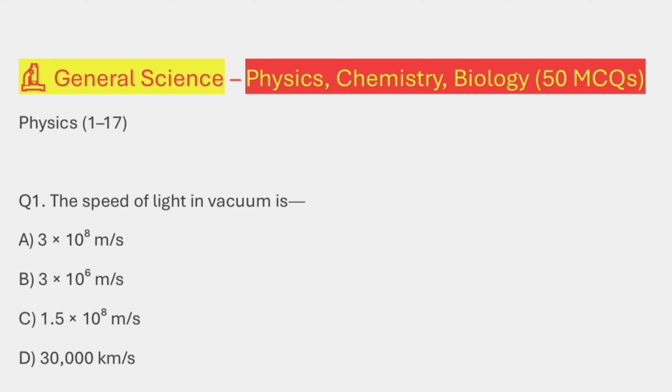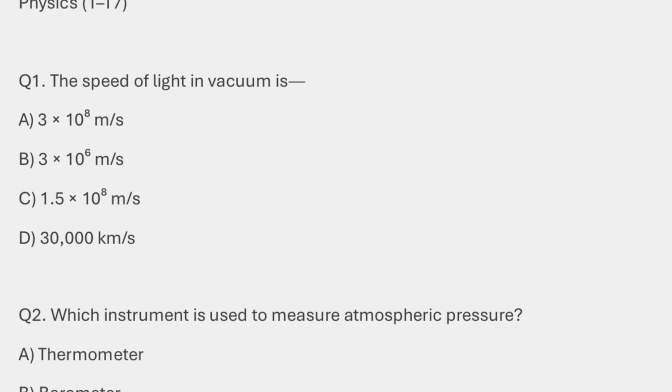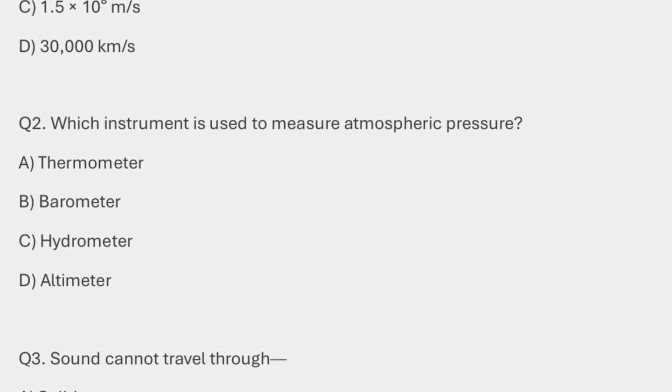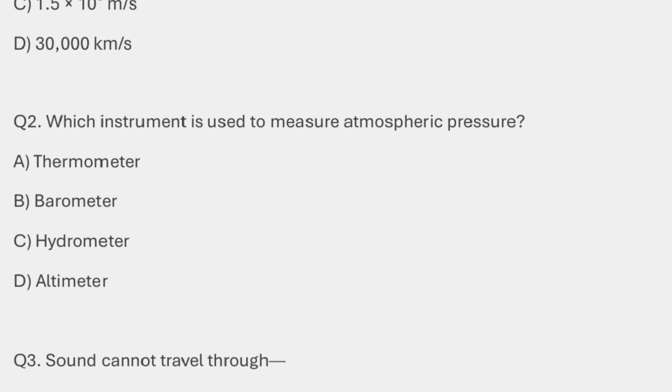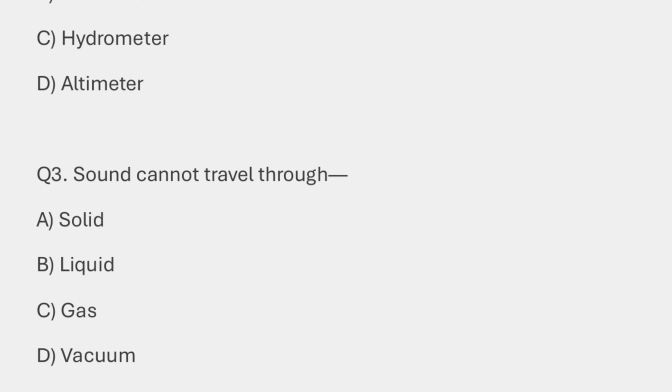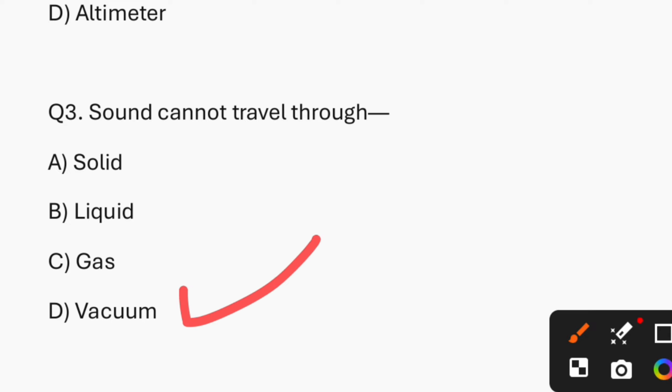Question number 1. The speed of light in vacuum is. So, the answer is option A, 3 into 10 power 8 meter per second. Question number 2. Which instrument is used to measure atmospheric pressure? So the answer is option B, barometer. Question number 3. Sound cannot travel through. So the answer is option D, vacuum.